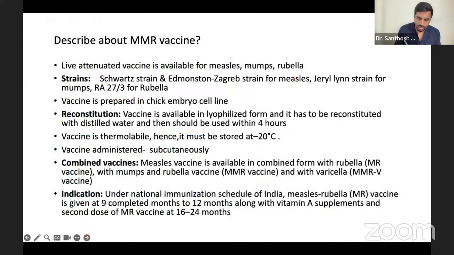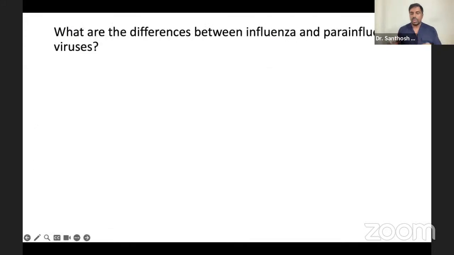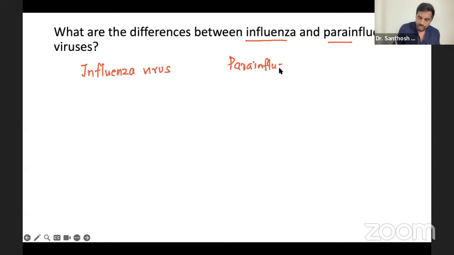everything is mentioned. You can go through this. Now, difference between influenza and para-influenza. We're almost coming to the end now. We already studied influenza virus; they asked it in a little bit twisted way. Influenza is something different, para-influenza is different, right? Though it sounds similar, both are different. So how to differentiate influenza virus and para-influenza virus?